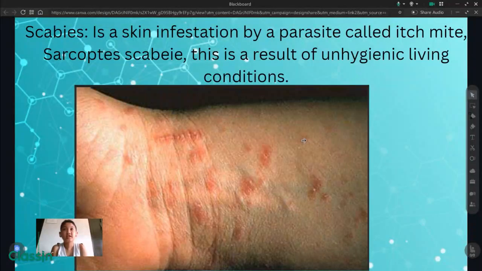Scabies is a skin infestation by a parasite called itch mite. Remember that. Sarcoptes scabiei. This is a result of unhygienic living conditions.